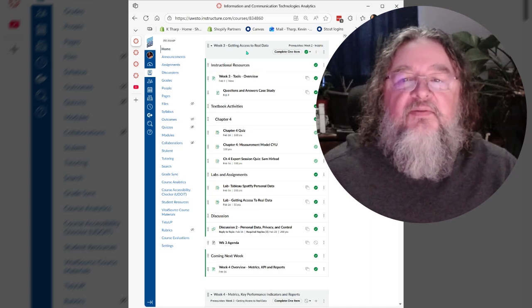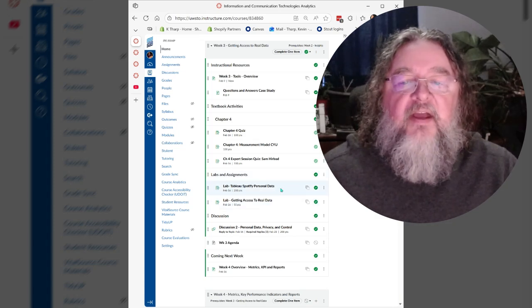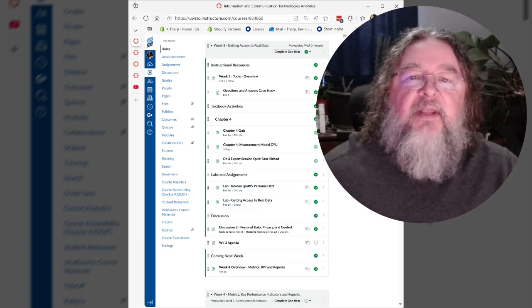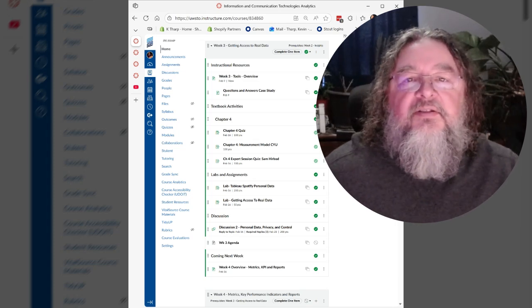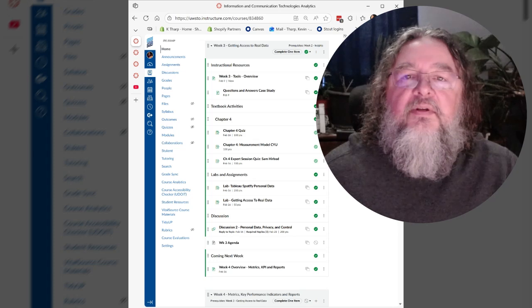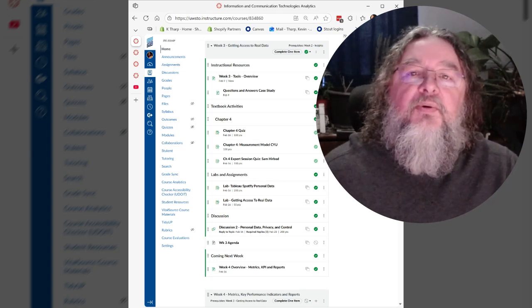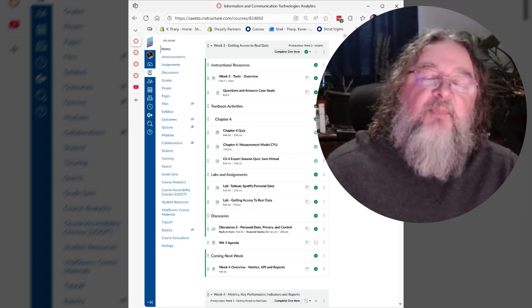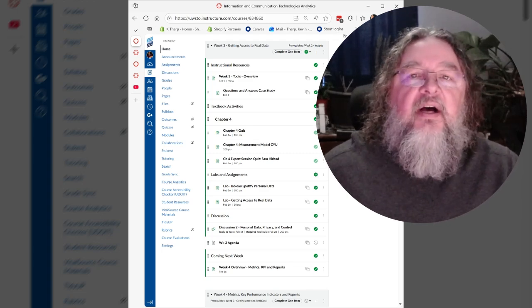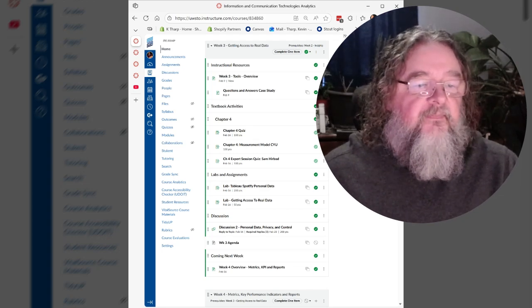Again, this is week three, and we're going to start to talk about getting access to real data. So we're going to have a couple of labs this week. Tableau Spotify Personal Data Lab. It explains it in there, but basically what it does is it walks you into software called Tableau. And what you're going to do is look at your Spotify playlists to start looking at the data in there. If you do not have a Spotify account, there will be sample playlists in there for you to use.